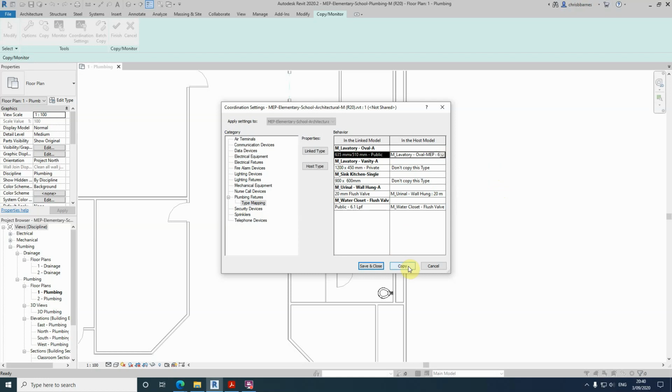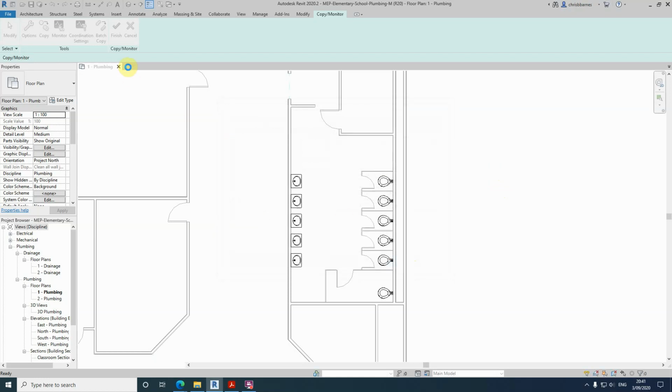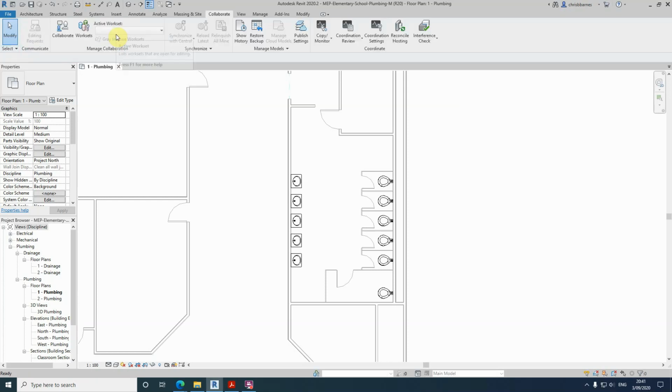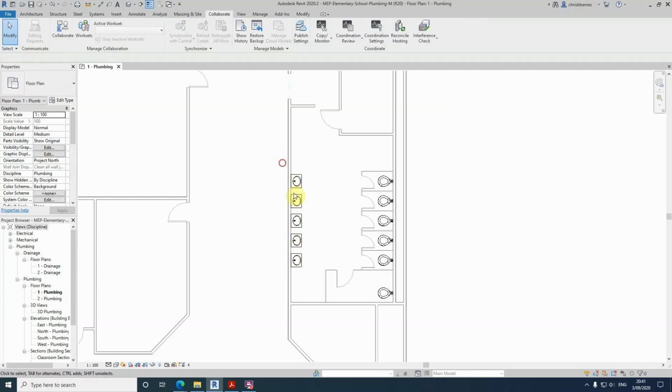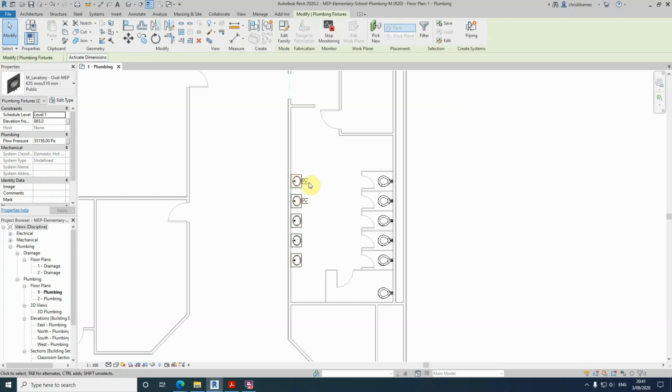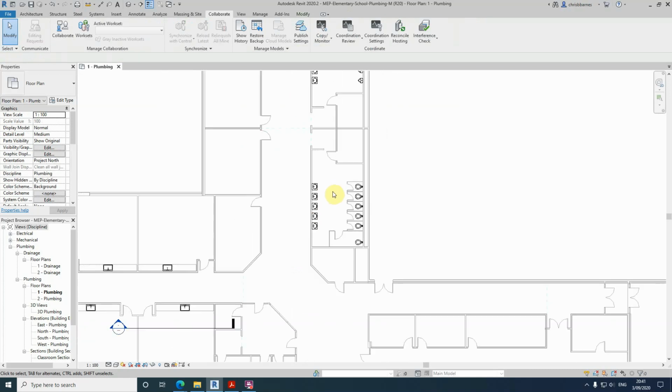And then I'm going to click Copy, and then we're going to click on Finish. And now when we hover near these basins, you can see that they change colour and we get the indication that it's being copy monitored. So what's happened is we've copied these ones, but if we try and see in the classrooms here, we haven't copied these ones, only just these ones here.